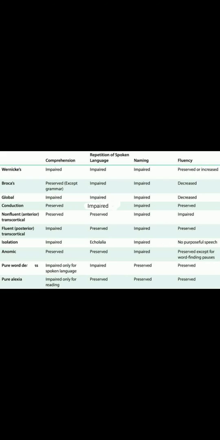So he will understand things. Then what happens to the repetition? He will definitely repeat because he is listening to the class very nicely, right? What happens to the naming? He doesn't remember the names because he's a first bench person, right? He doesn't want to remember the names of other people in the class. Then what about the fluency? He is not fluent because he is a first bench person.